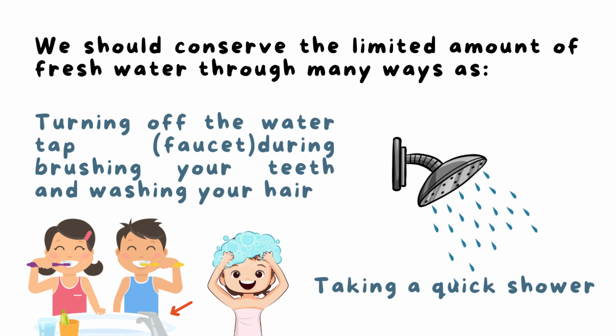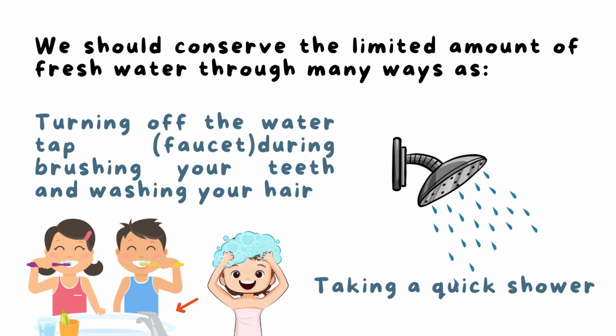How? Yes, by turning off the water tap or faucet while brushing your teeth. As you are brushing your teeth, you should turn off the water tap. Also turn off the water while you are washing your hair, and take a quick shower, so you don't waste the water. So these are ways to conserve the limited amount of fresh water.